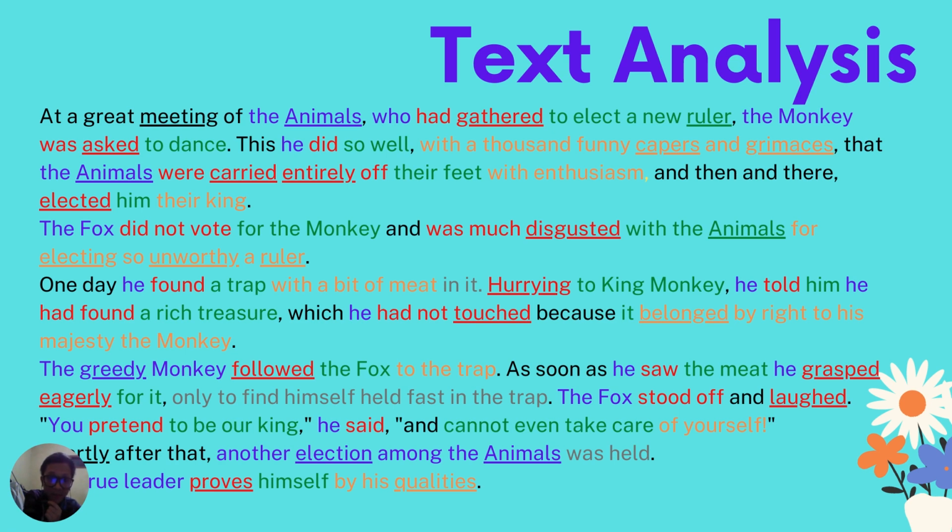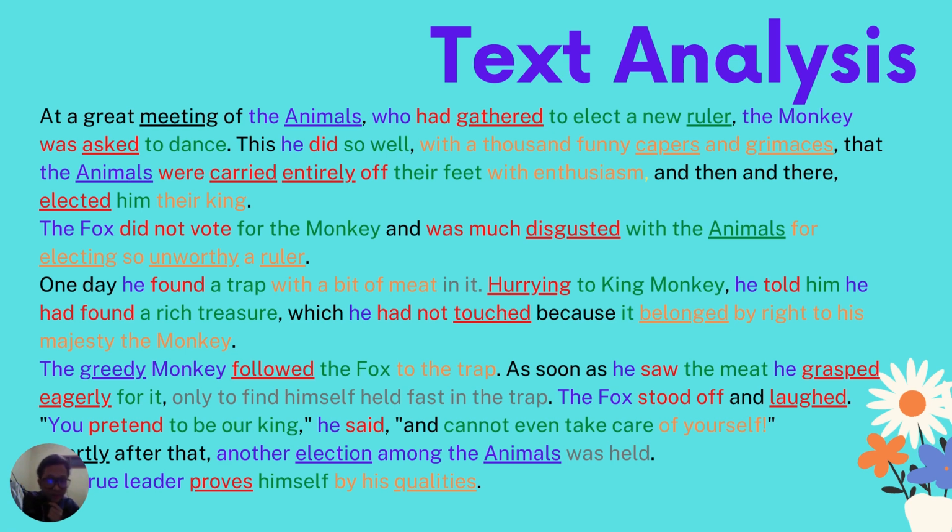"The animals who had gathered to elect the new ruler." Who here is blue because it refers to the animals. Had gathered is a verb. To elect a new ruler is an object. The monkey is the subject, was asked as a verb, to dance an object.